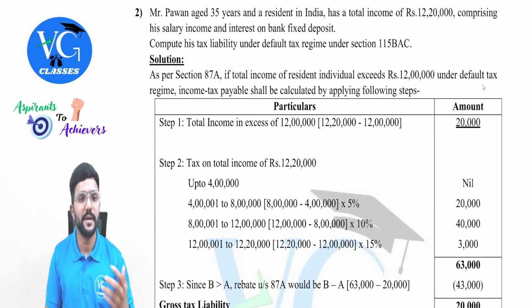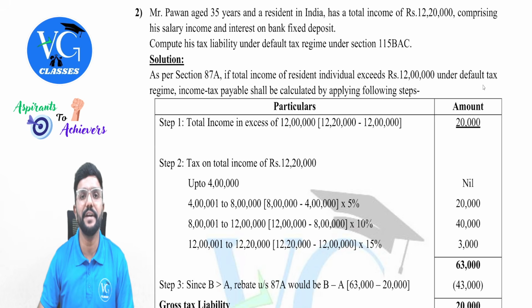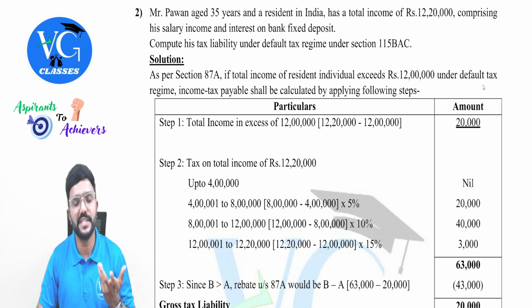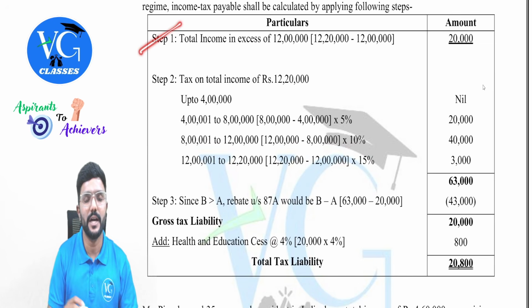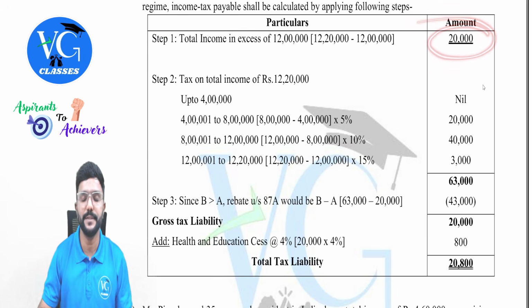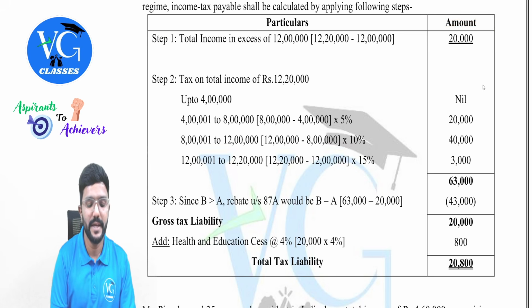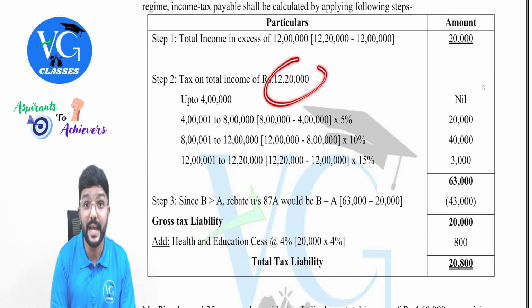Yes. So you can see here, Pawan has a total income of 12 lakh 20,000, which is completely a normal income and is following default regime. Sir, can we check a rebate under section 87A? Yes. Guys, here you can see the total income is more than 12 lakh, but marginally. So let us apply the steps. Step 1. Check how much of the income is in excess of 12 lakh, which comes to 20,000.